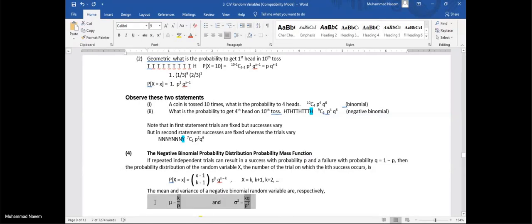This is the mean and variance for negative binomial. If we put k is equal to 1, this becomes geometric, and similarly the mean and variance change to the mean and variance of geometric distribution.